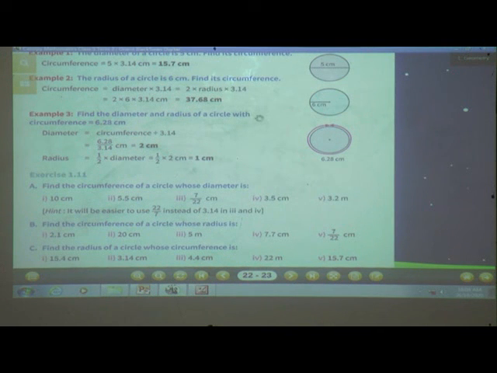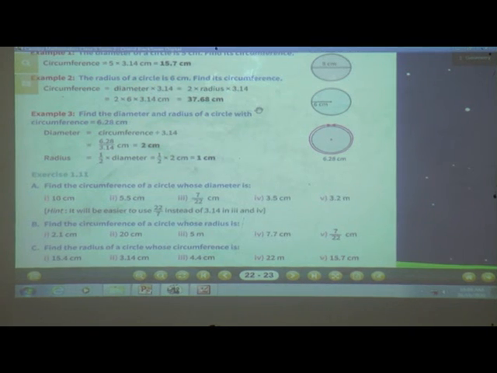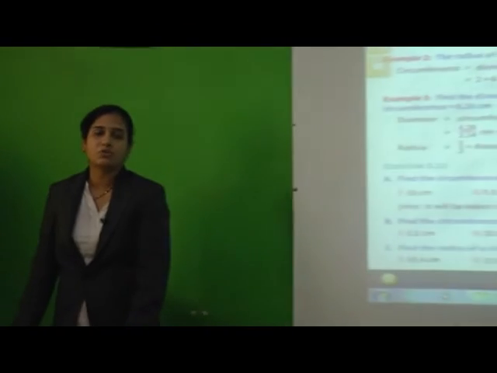So students, in this way we have completed our lesson number 1 as a revision of lesson number 1. So students, try to solve some questions daily so you will not be confused while solving the examples.